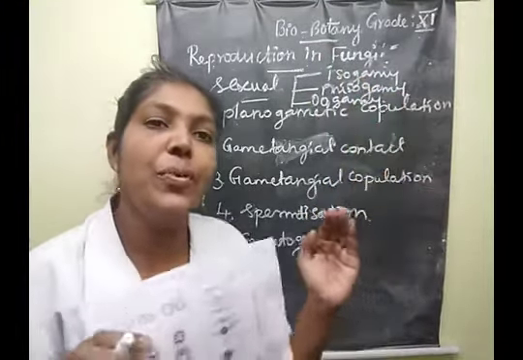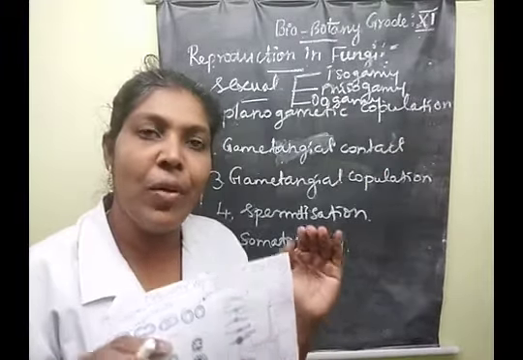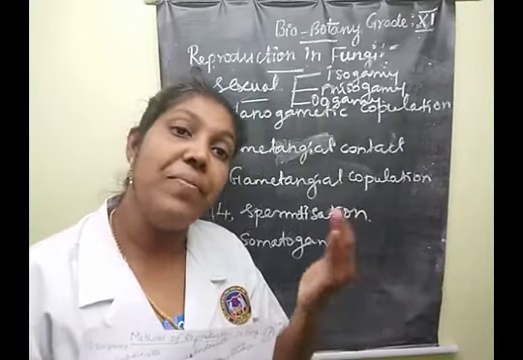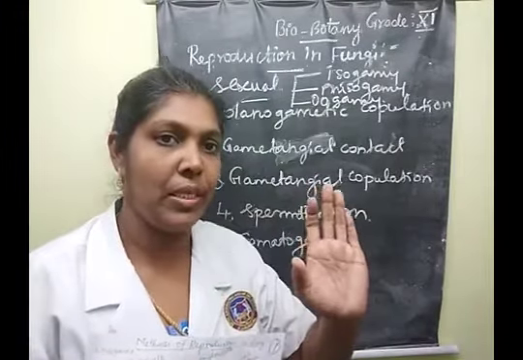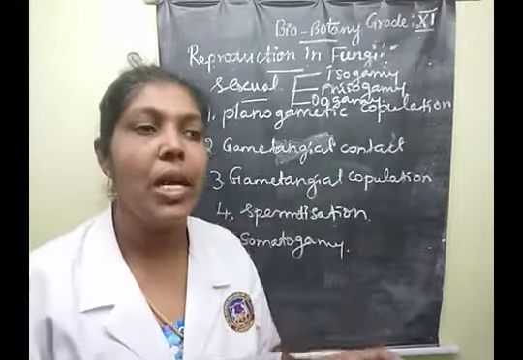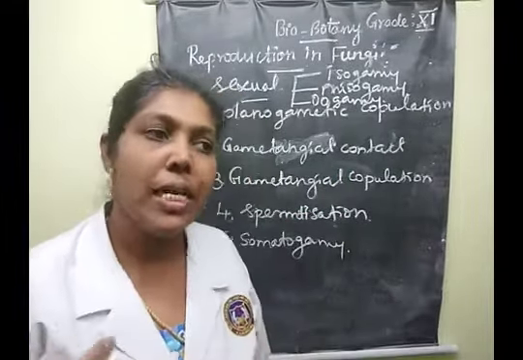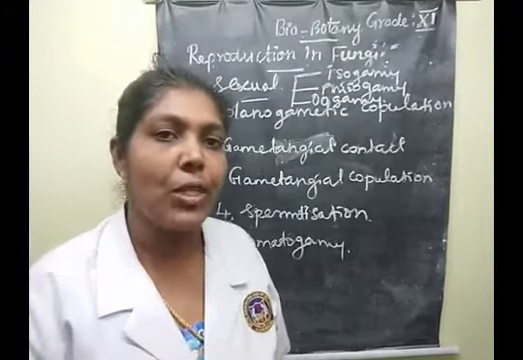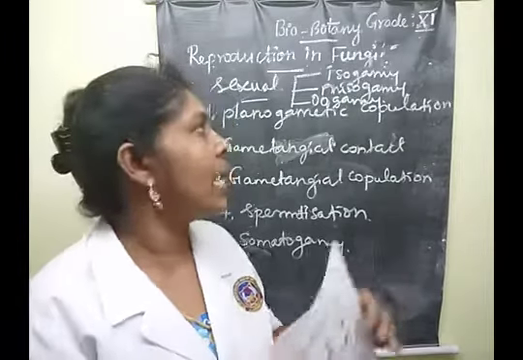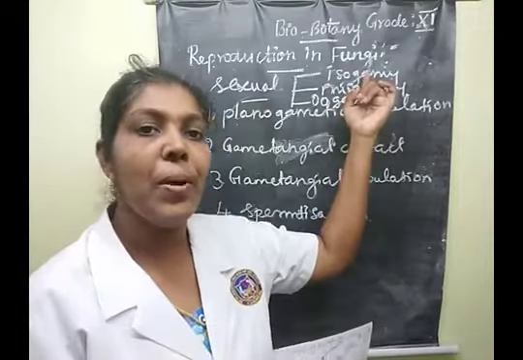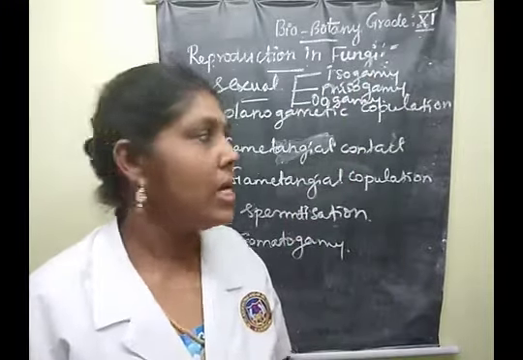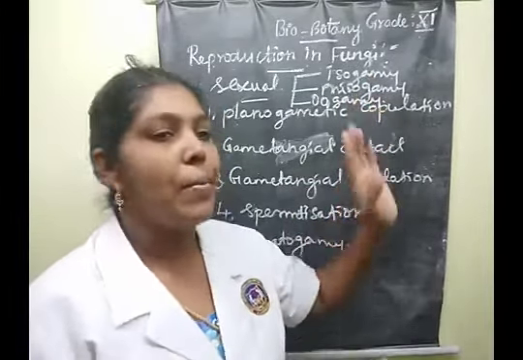What does isogamy mean? Isogamy means the fusion of gametes that are morphologically and physiologically similar. All of you listen carefully. Physiological means internal characters, and morphological means external characters. Understood, children? Yes.